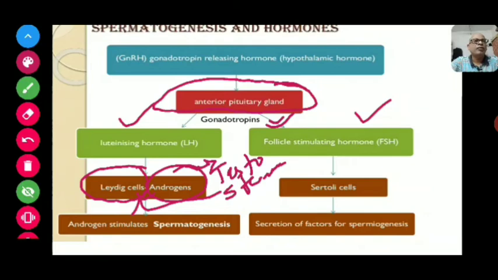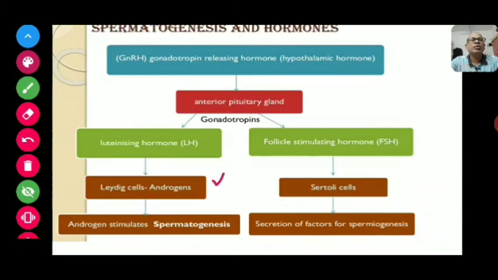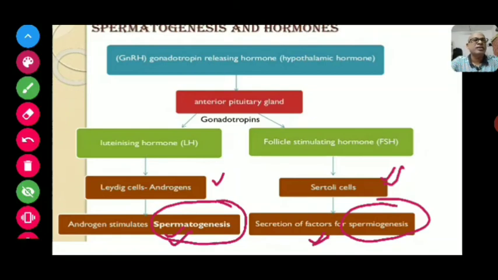Now the follicle stimulating hormone acts on the Sertoli cells. As I have already told you, Sertoli cells are those cells which help in the nourishment of the developing sperm cells. Now these androgens or testosterone stimulate spermatogenesis, and these Sertoli cells secrete the factors for spermiogenesis. These are the 2 different processes, spermatogenesis and spermiogenesis, which I have already discussed.